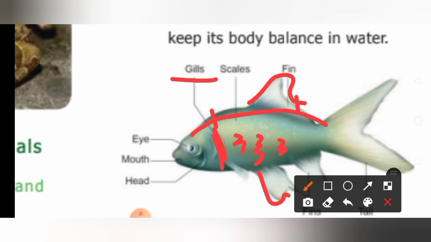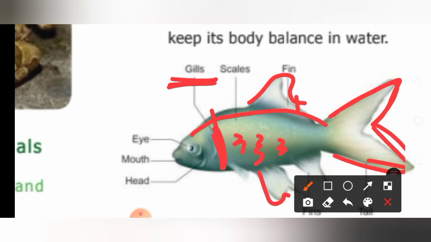So it has a strong fin. Fins are nothing but like wings. These fins make the fish swim in the water. There is a strong fin at the tail part which acts as a rudder to change the direction. While swimming, if the fish wants to change its direction, the tail fin helps the fish to change direction. Is it clear, children? So these are the adaptations undergone by the fish to survive in aquatic life. It has a special respiratory organ called gills.